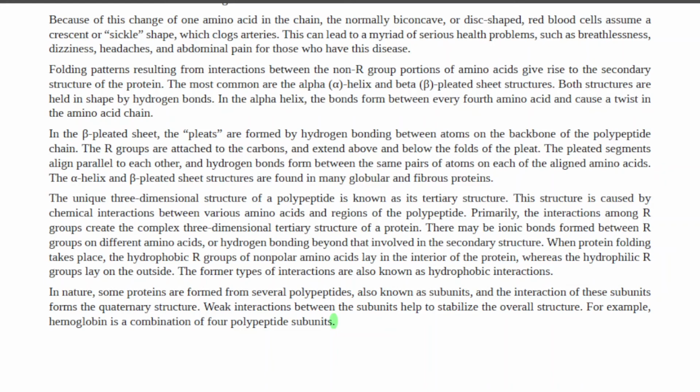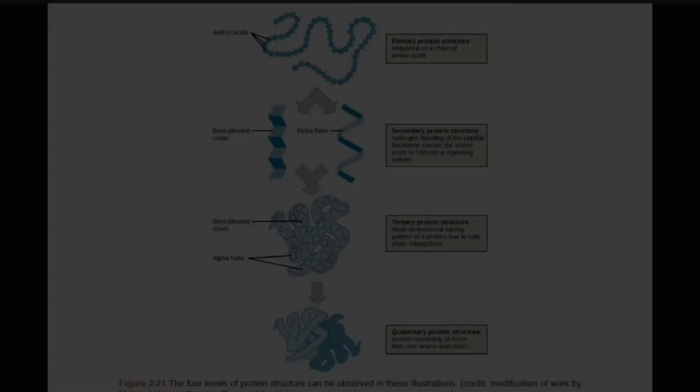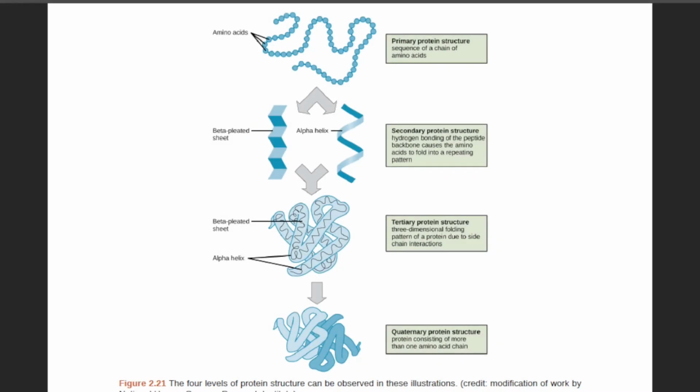In nature, some proteins are formed from several polypeptides known as subunits, and the interaction of these subunits forms the quaternary structure. Weak interactions between the subunits help to stabilize the overall structure. For example, hemoglobin is a combination of 4 polypeptide subunits. Figure 2.21. The 4 levels of protein structure can be observed in these illustrations.